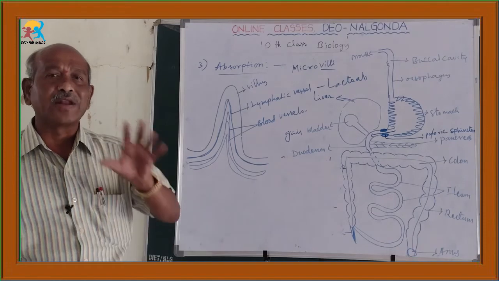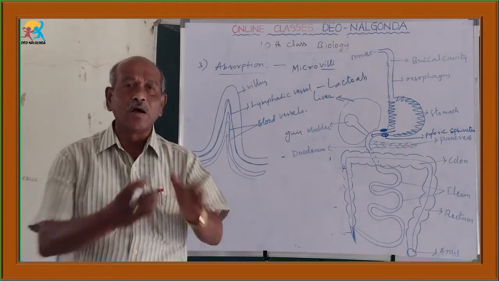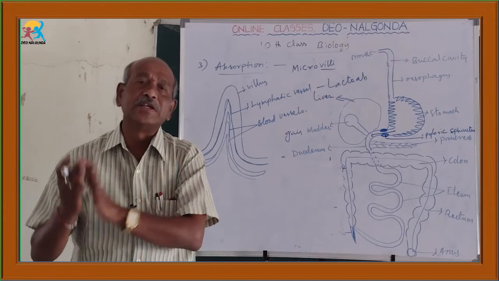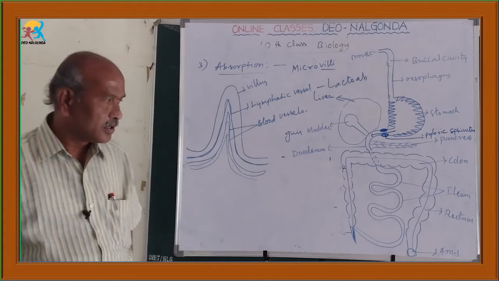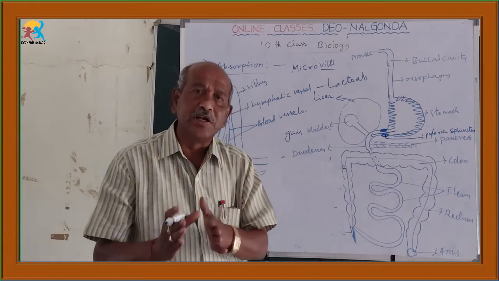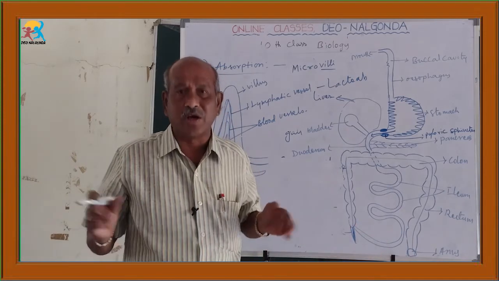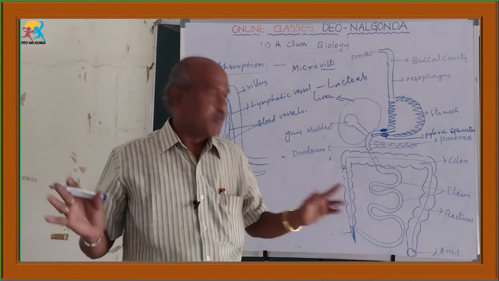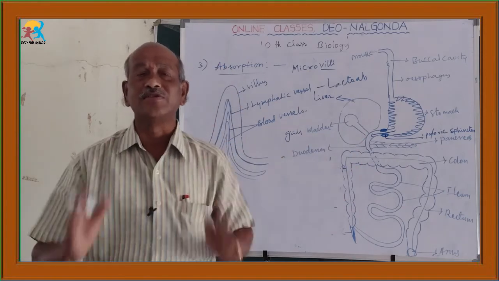Those vessels are known as lacteals. These lacteals are helpful for the absorption of fats, in the form of fatty acids and glycerol. What is the special part of the ileum? The ileum is useful for the complete digestion and also absorption of food. For the complete digestion, the succus entericus is useful.